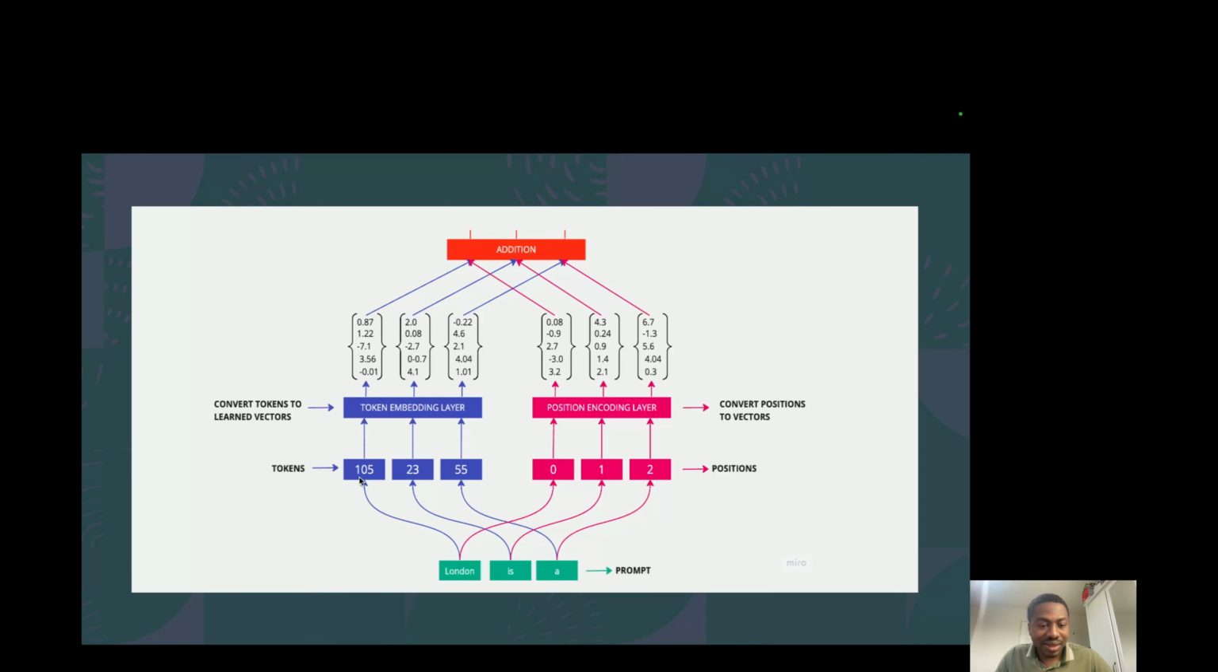London gets converted to 105, and we also take the positions of the words. So the position of London is 0, counting from 0. The position of East is 1, the position of A is 2. And so yeah, we've got these tokens in blue here, and then we've got the positions right here.